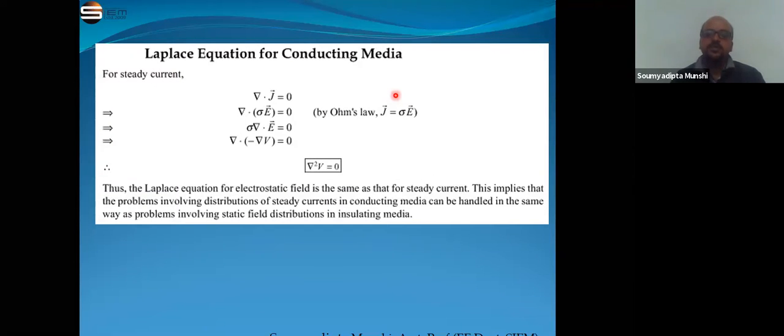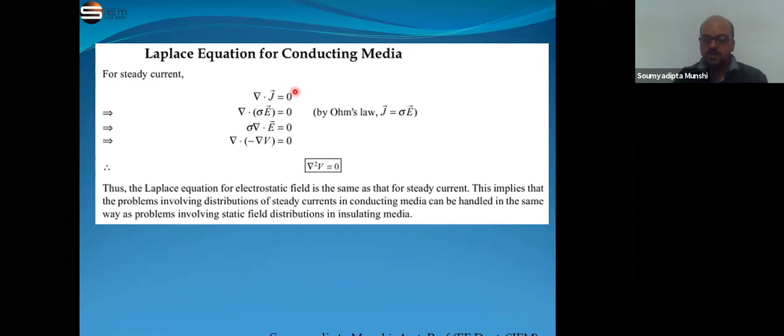Now the Laplace equation for conducting media. We already discussed the Laplace equation and Poisson equation in electrostatics. We know that Laplace square V is equal to 0 for the Laplace equation. Here, for steady current, as I already told you today, the divergence of J is equal to 0, as the volume charge density is constant.